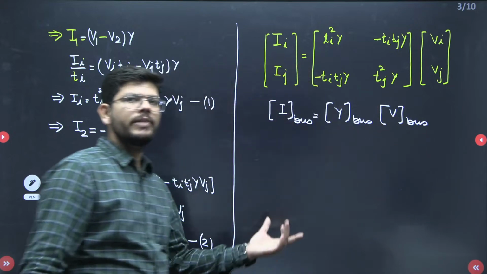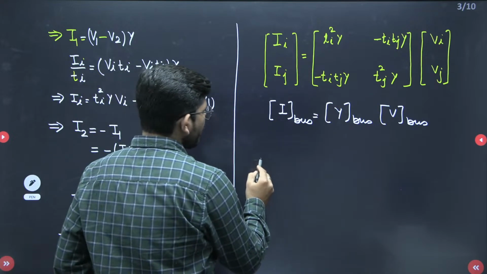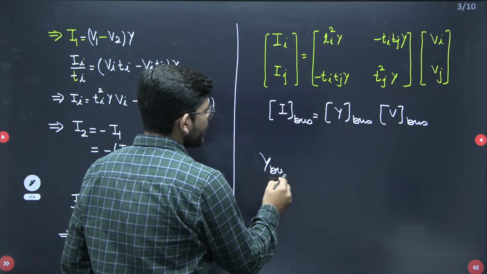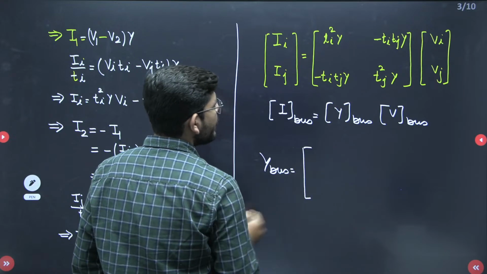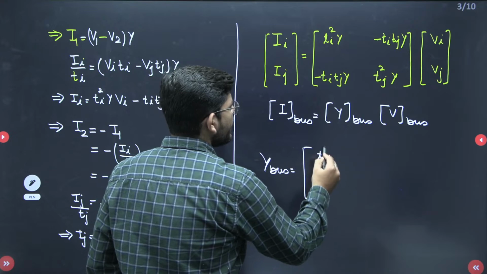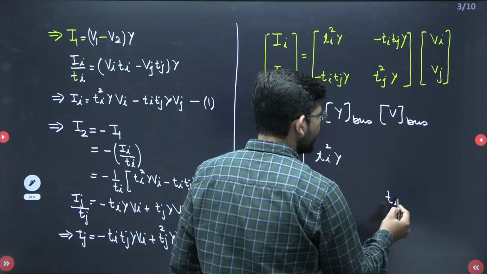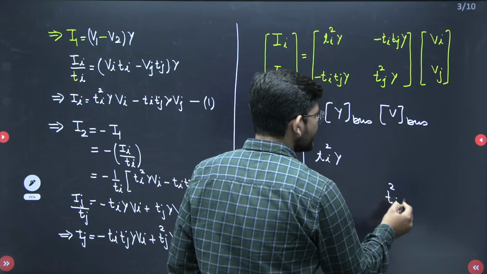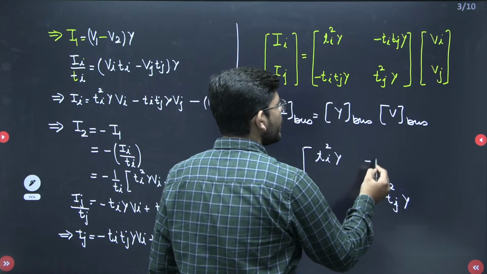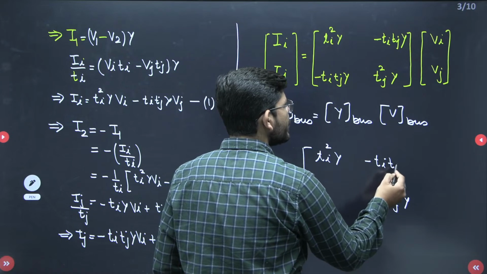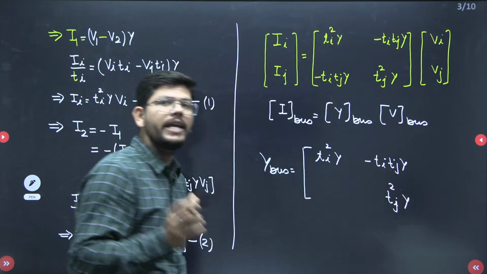So what is my Y bus matrix in this case? It will be Ti square into Y. In the diagonal elements I have Ti square Y and Tj square Y, and in the off diagonal elements both the elements are the same, which they have to be because we are obtaining a Y bus matrix.